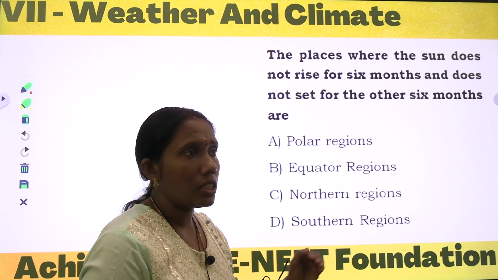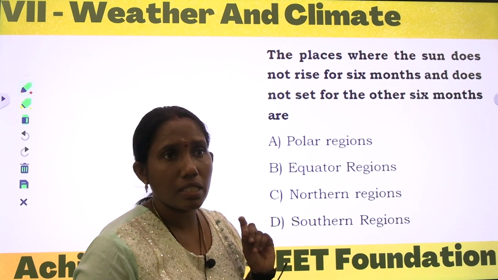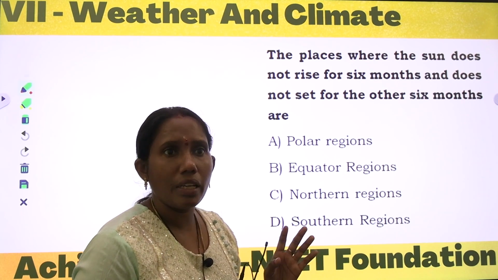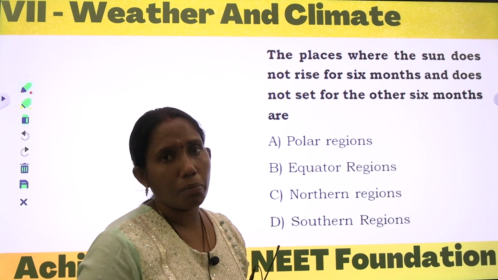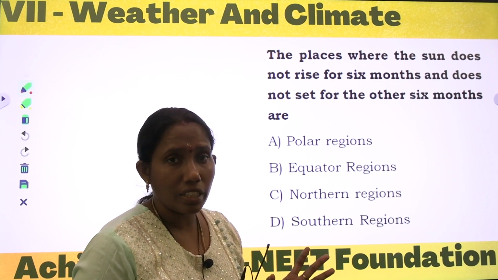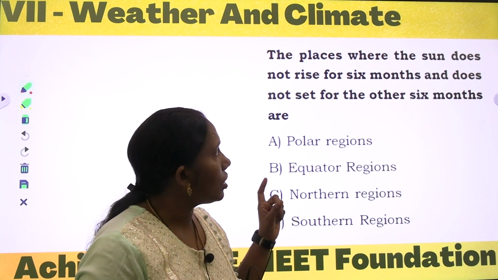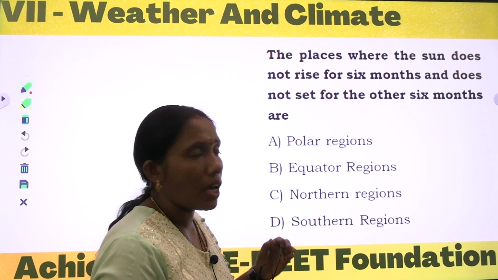If you observe a place like Kedarnath, for 6 months the temple will be closed and for 6 months the temple will be open. During the closed time, minus degree Celsius temperature will be recorded. No one can survive at that time without proper planning. The reason is that place is called the polar region.